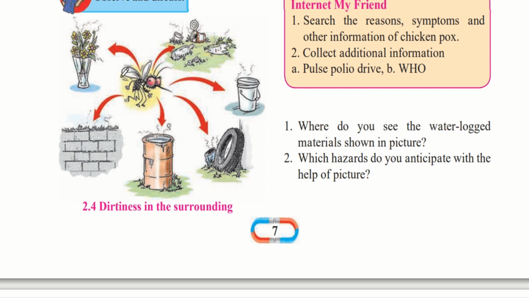So you can see here there's a picture of a mosquito. Mosquitoes usually breed, that is, they grow in water areas. So wherever there is stagnant water, that is still water, not like in the river, but in ponds and small water areas, then these mosquitoes can lay their eggs and many mosquitoes can breed in these areas.